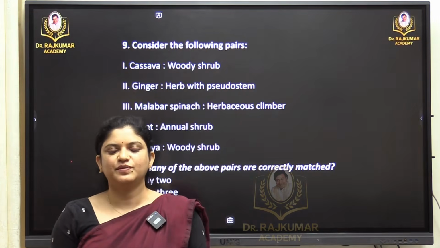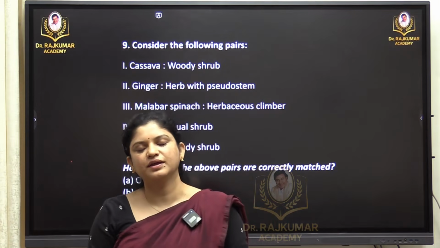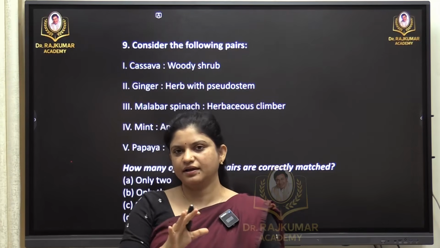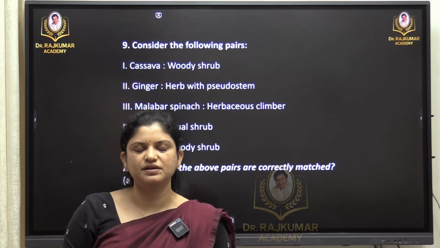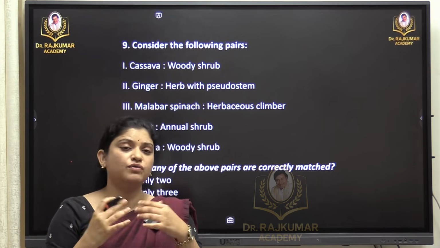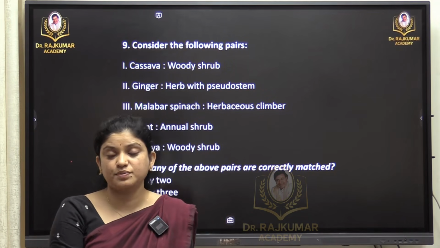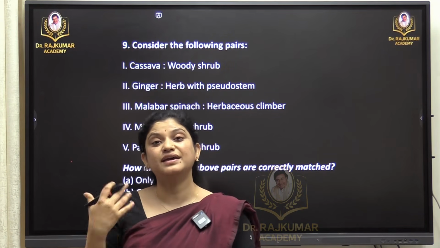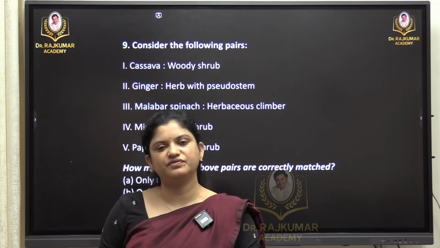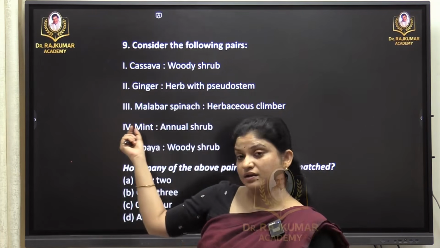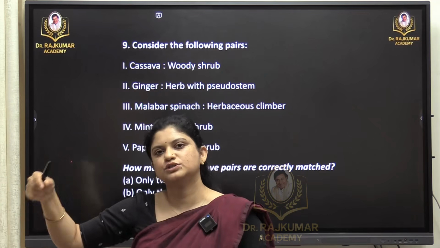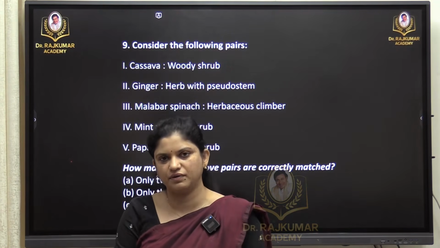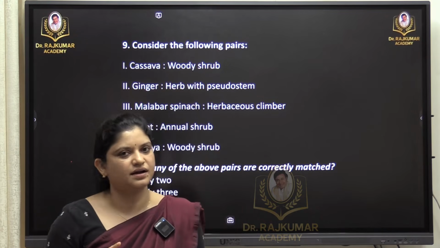Okay, let's move on to the next question. When we look into this question, it is an agriculture based question, one agriculture based and slightly related to environment as well. And you might wonder, how will we know that this year this particular crop can be asked? We know that we have to study about various crops in agriculture, geography, even environment. But why this question? Again, the source lies in current affairs, no doubt in it. Among these, one crop would be in the news. So similar crops or any random crops can be asked, which can be a solvable one. It is not very tricky. Basic idea should be there.